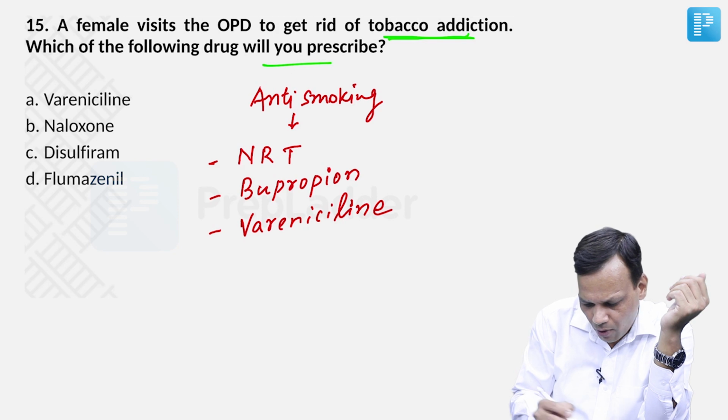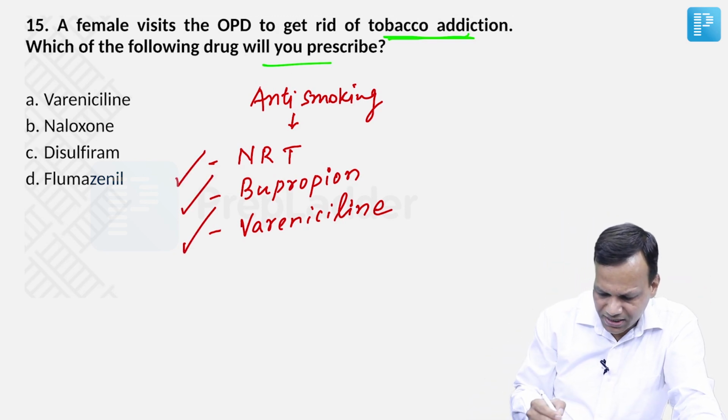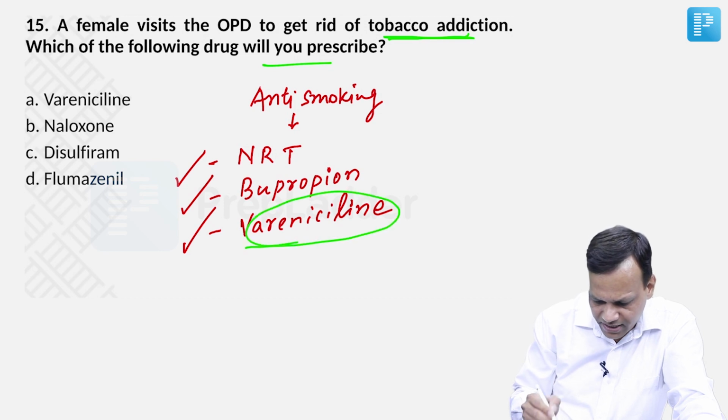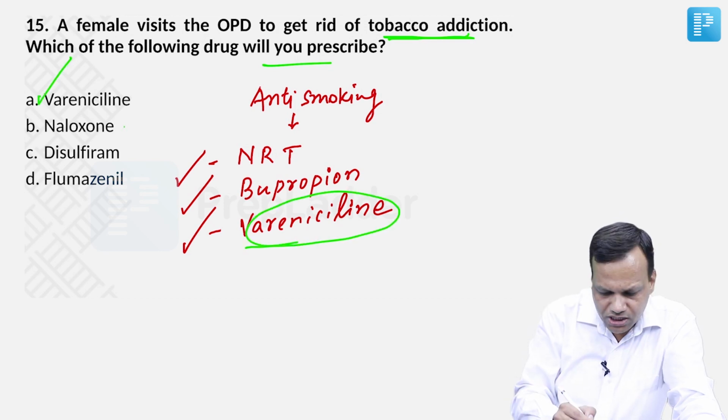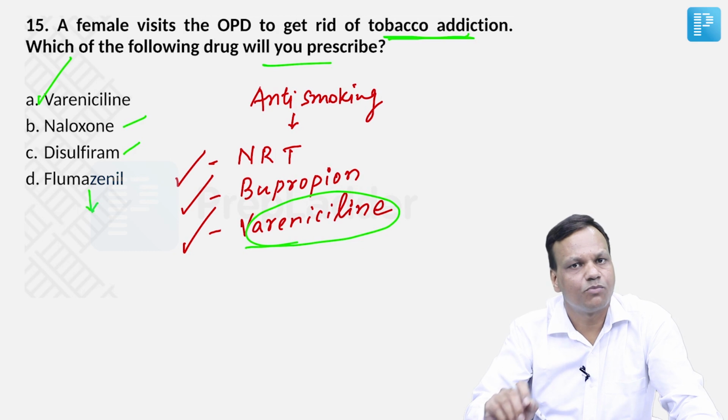So these are the three important drugs you should know which are used as anti-smoking drugs. Among these drugs, the option that contains varenicline is the answer. Naloxone is used in opioid poisoning. Disulfiram is for alcohol, and flumazenil is used for benzodiazepine poisoning. So the answer in this case is varenicline.